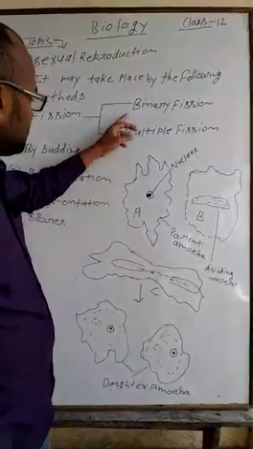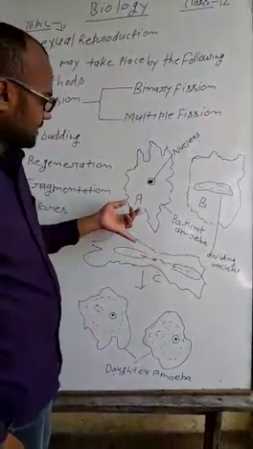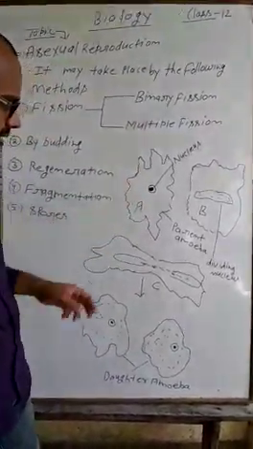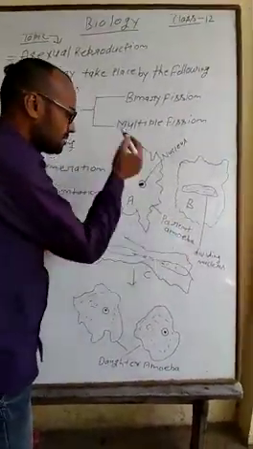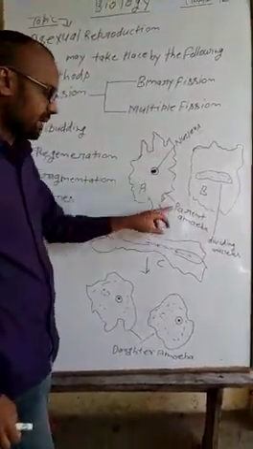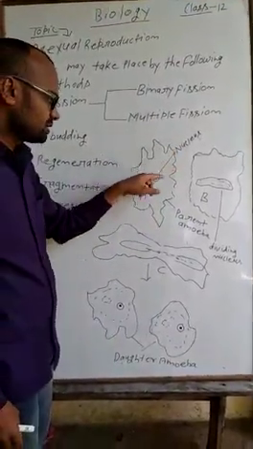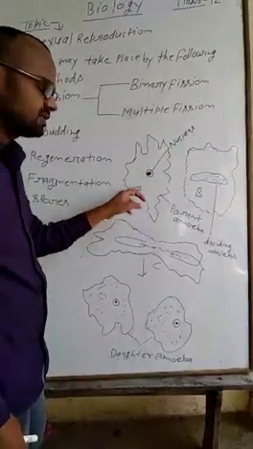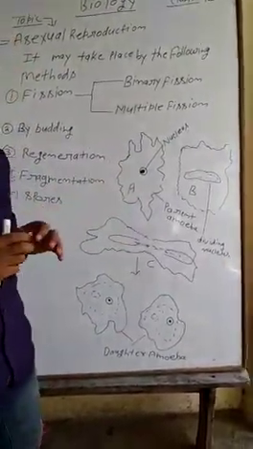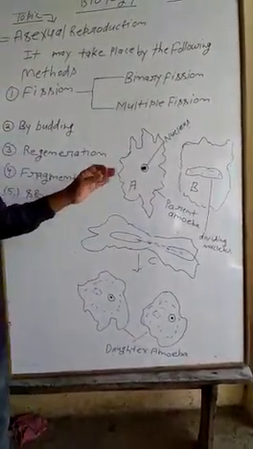Here in binary fission, there is one nucleus in the amoeba. This is the parent amoeba. The main part of the amoeba is the nucleus. Its structure is amorphous.